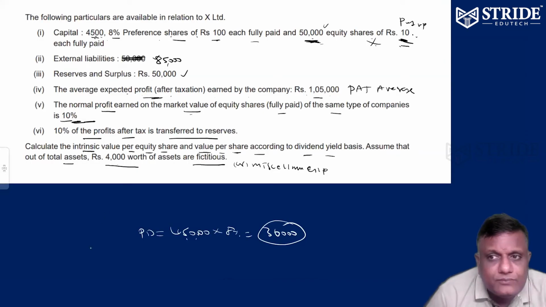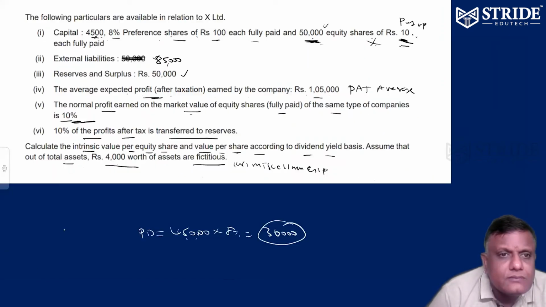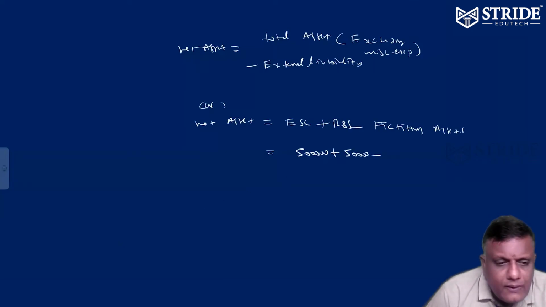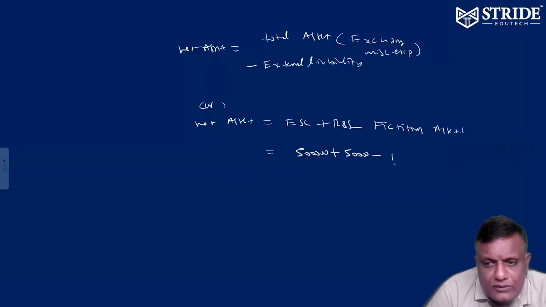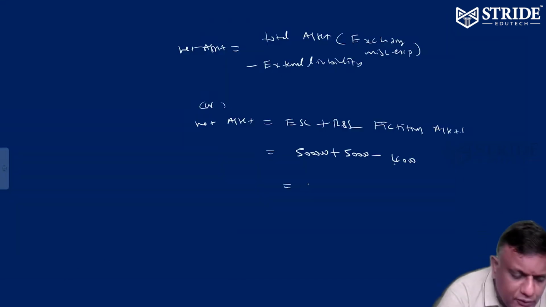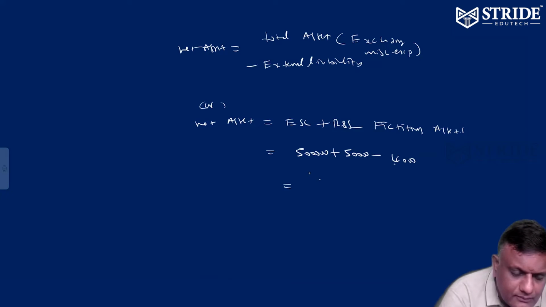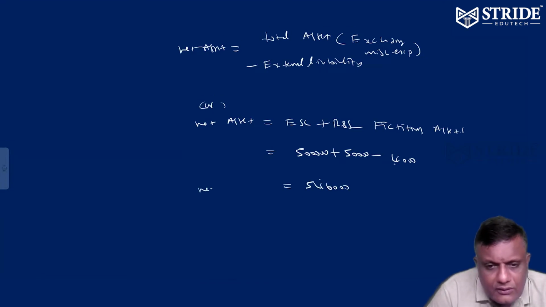So what is equity capital? 50,000 at 10, 5 lakhs. What is reserve surplus? 50,000. What is miscellaneous expense? Unwritten off 4,000. So 5 lakhs plus 50,000, 5.5 lakhs, minus 4,000. That is equal to 5,46,000. It is going to be net asset.